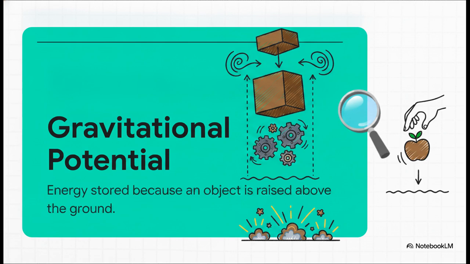Now, you might have noticed we have a weight of 2,000 newtons from our clues. But wait, there's no height given. Don't panic. Actually, scratch that. Don't even worry about it. The examiners aren't trying to trick you into some weird math problem with missing numbers. There is zero calculation needed here. We're purely being tested on identifying the form of energy.